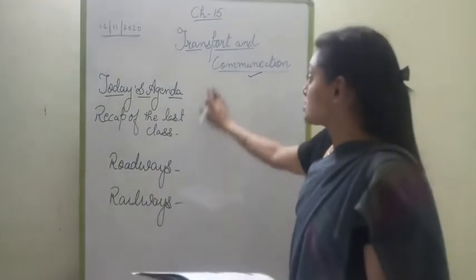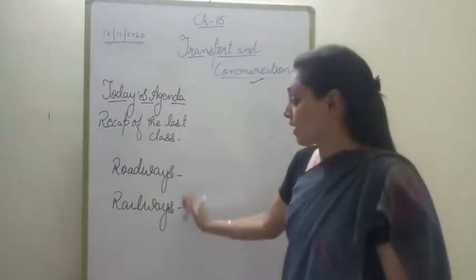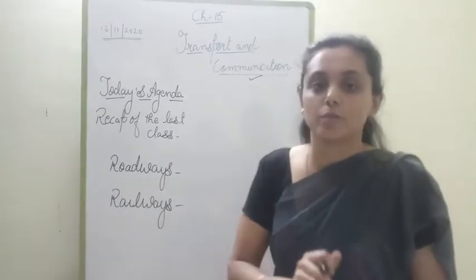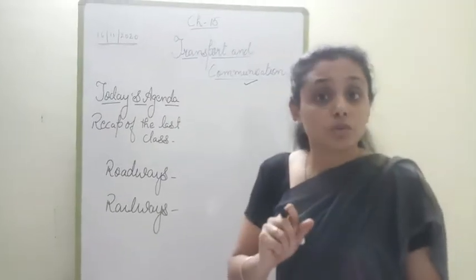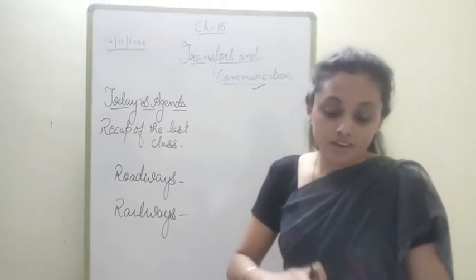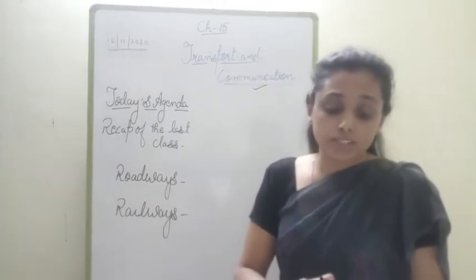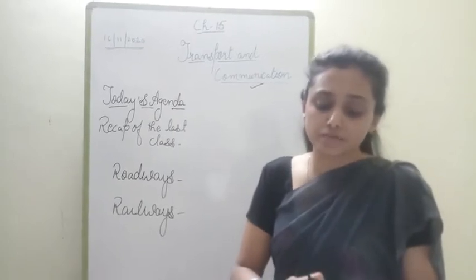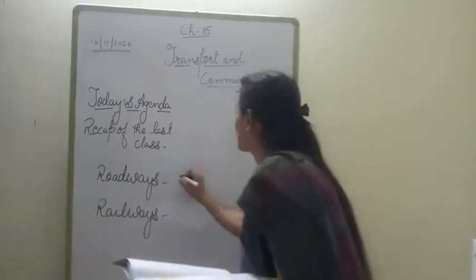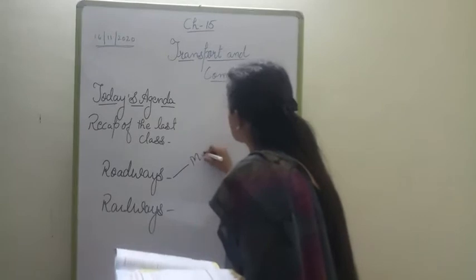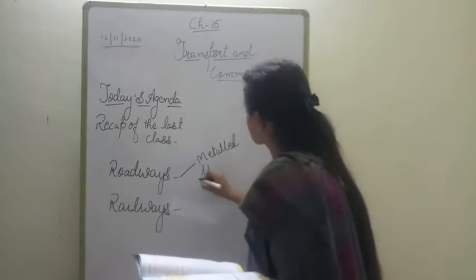Now this transport has four major types: roadways, railways, waterways and airways. In our last class, we dealt with roadways. What are roadways, children? Roadways are important means of transport in a country. Depending on the material used to make them, they are classified into two categories. What are they? Metal roads, unmetal roads.